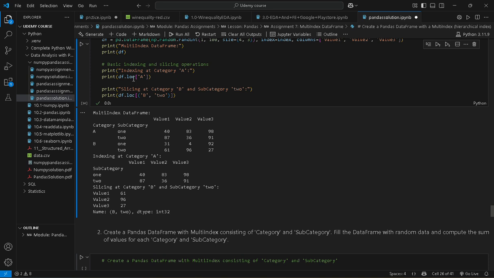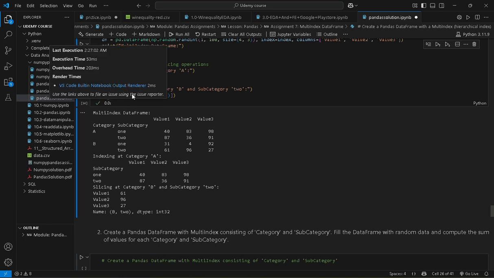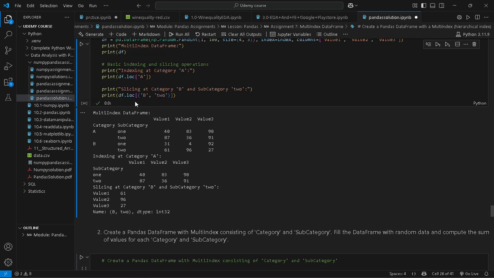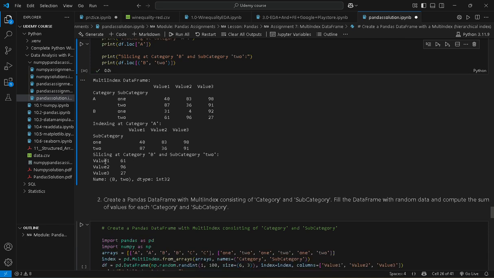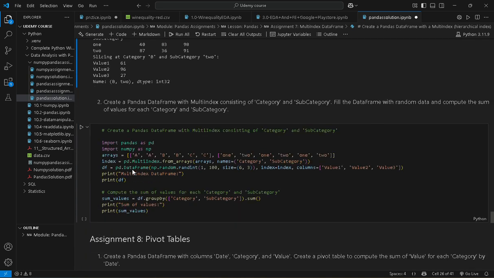So we use df.loc, which indicates the indexing at category A. Here we have subcategories 1 and 2 with value 1, value 2, value 3 given, and then slicing at category B and subcategory 2. So we use print of df.loc with B as our category and 2 as the subcategory. This includes only value 1, value 2 and value 3 as output.